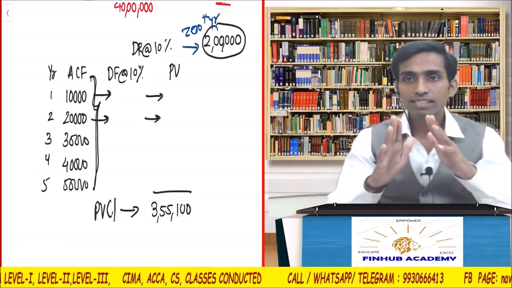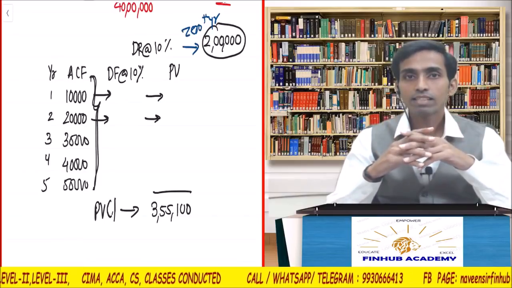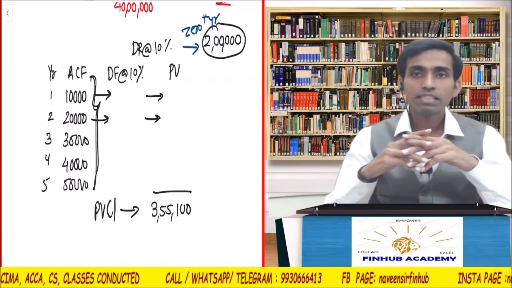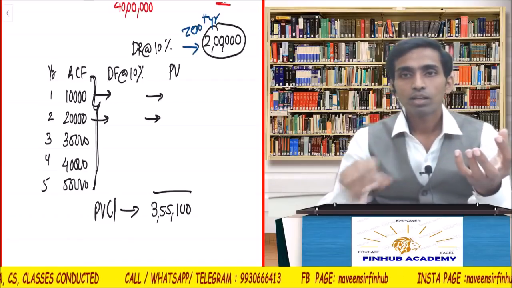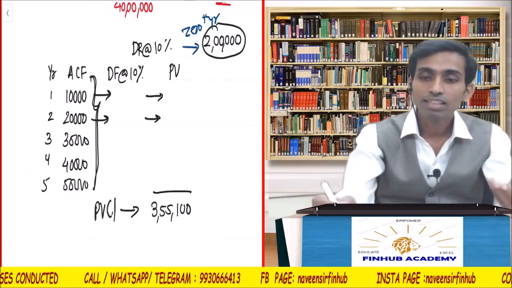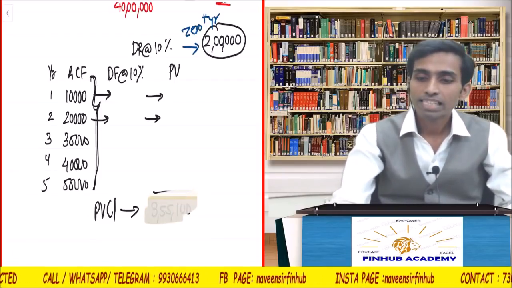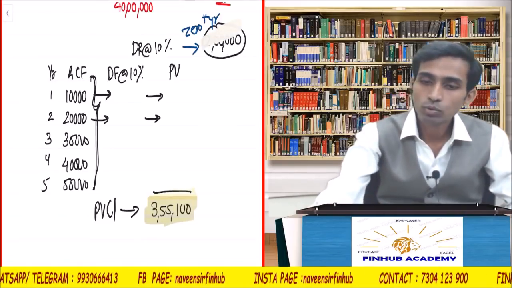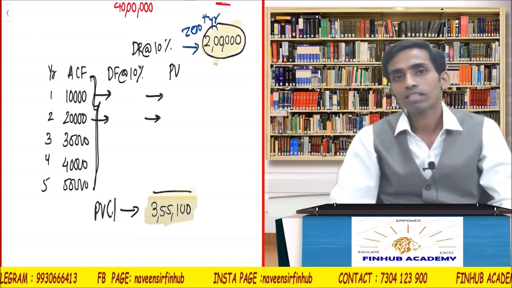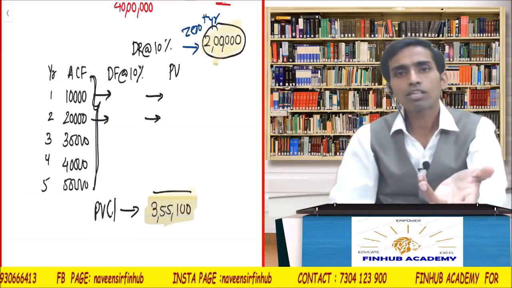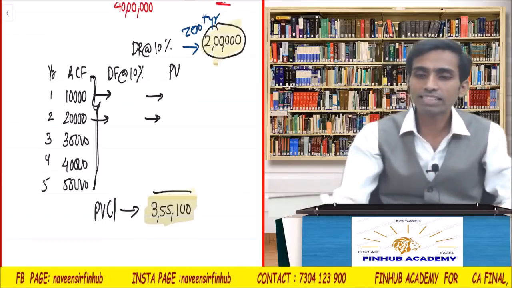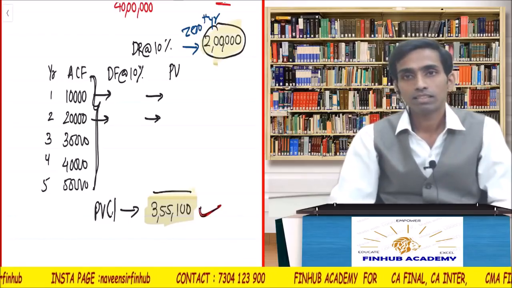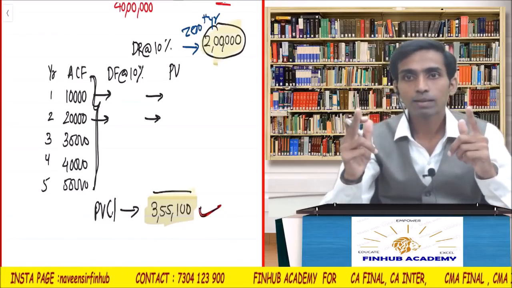The general interpretation is, can I say it like this: the thing whose value according to me is 3,55,100, I am getting at 2 lakhs. Can I say it like that? 2 lakhs is my cost, and how much am I getting? Today's value of that thing is how much? 3,55,100. Can I say that? Conceptually very clear.